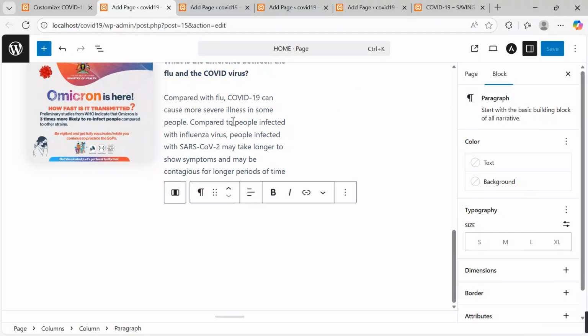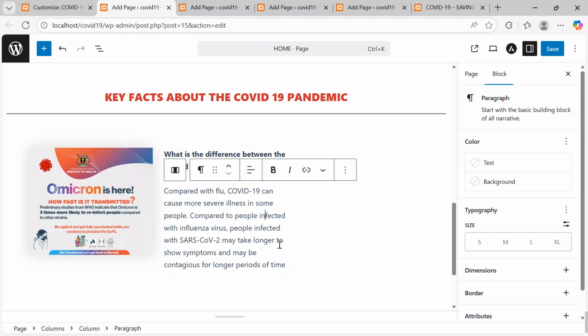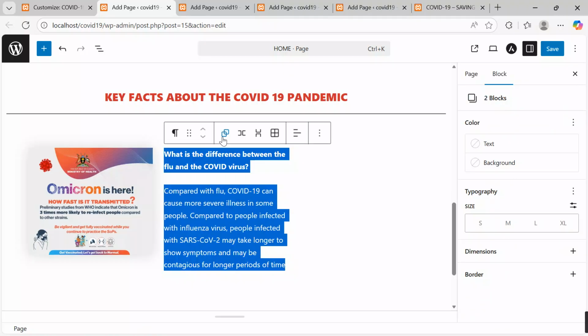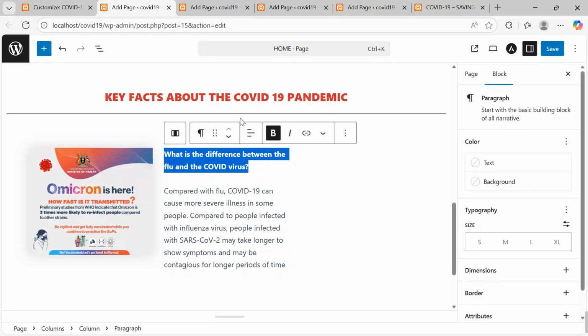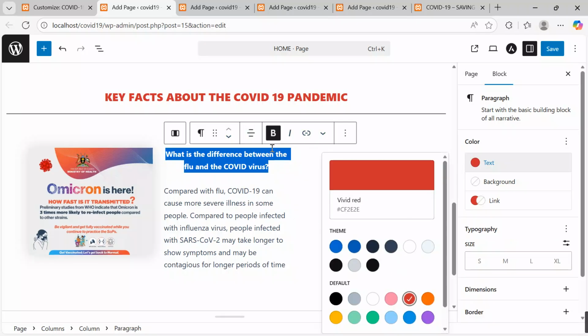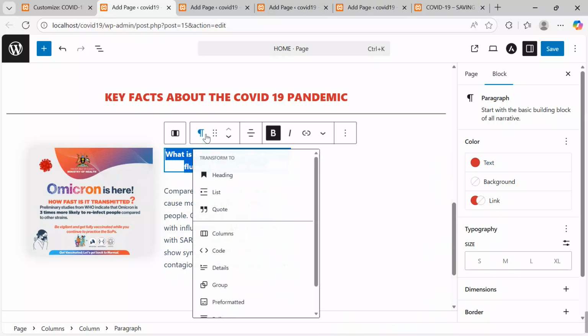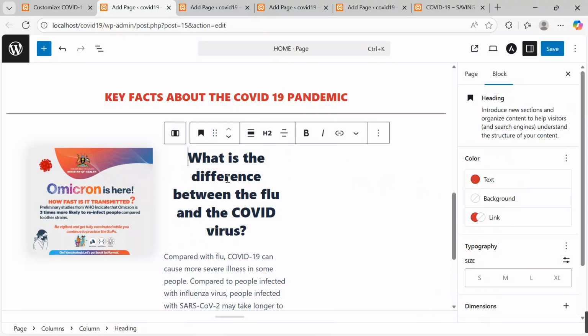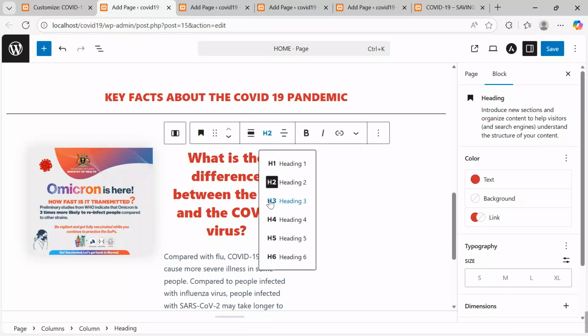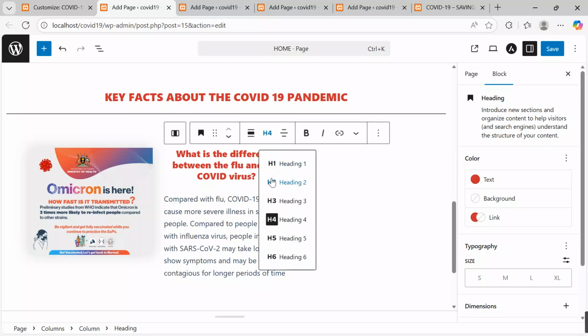Control V. After putting it here, I'm going to highlight, and after highlighting, I want to align this. Come here, align it center. I want to also keep it with the same color. I keep it at red. Under paragraph, under heading, I'll keep it with a heading style 4 or around 5.